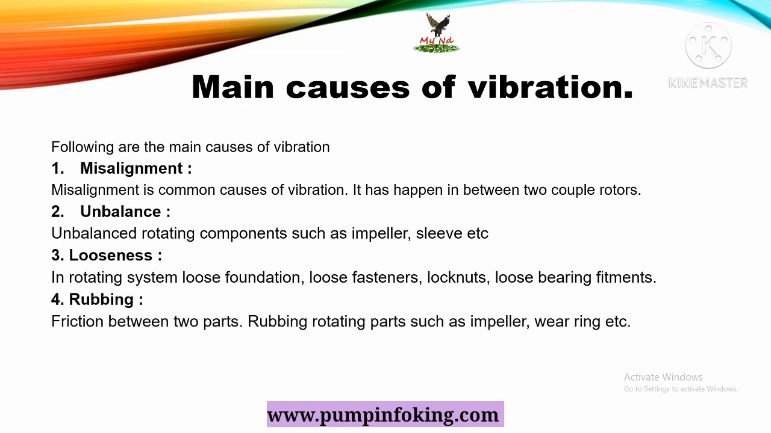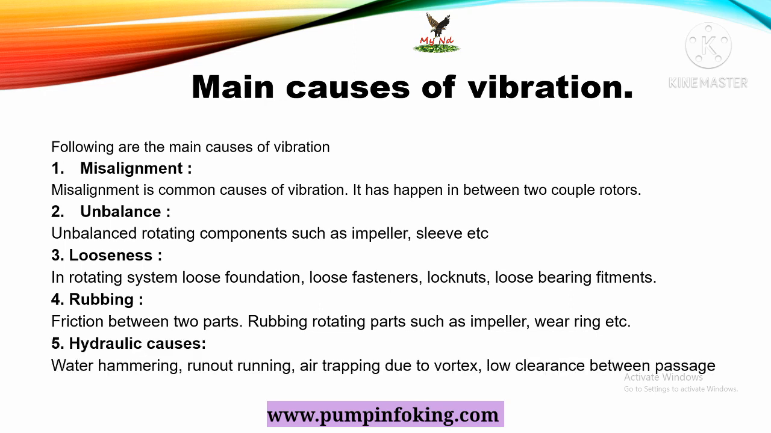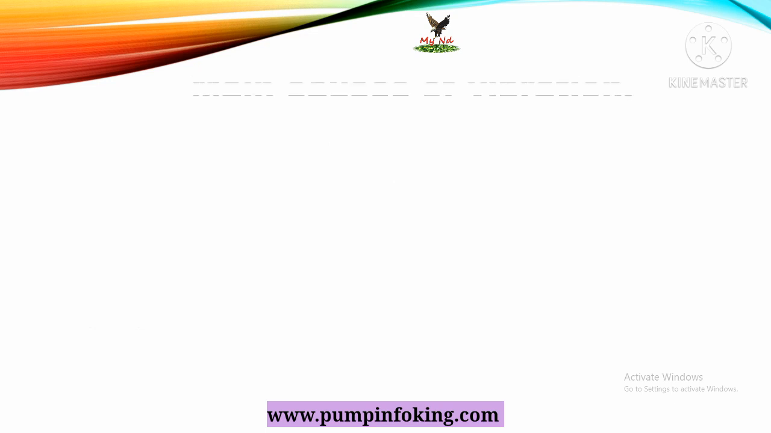Fourth one is rubbing. Rubbing means the friction between the two parts. Rubbing of rotating parts such as the impeller, wear ring, etc. causes vibration. Fifth one is the hydraulic cause: water hammering, run out condition, air trapping due to vortex, low clearance.